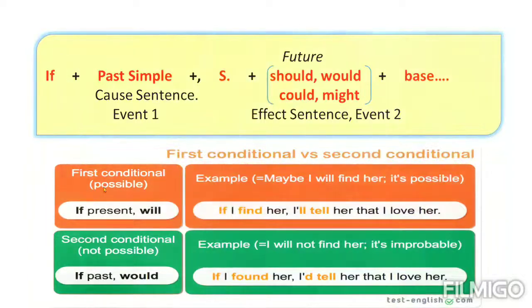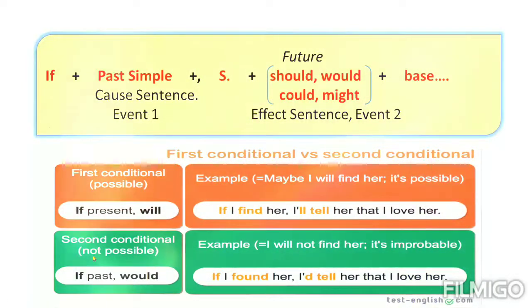So I have made this for you. That is first conditional, possible, and second conditional, not possible, according to meaning. I have always told you grammar is important, but what's more important to me is the meaning, or when do we use them. When the situation is possible, we should use the first conditional.